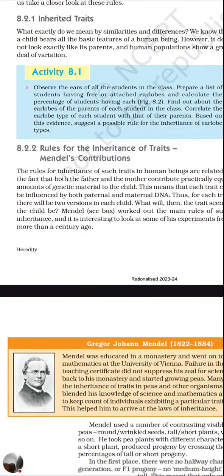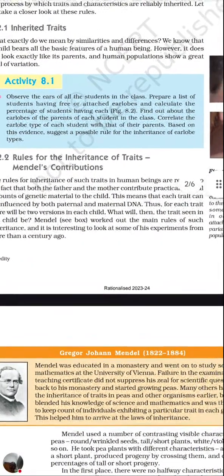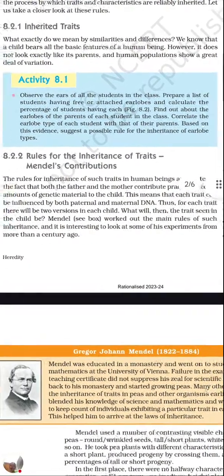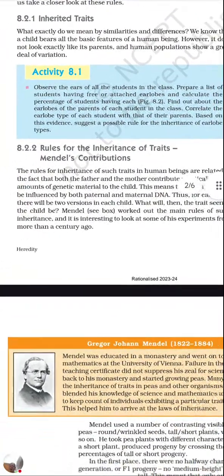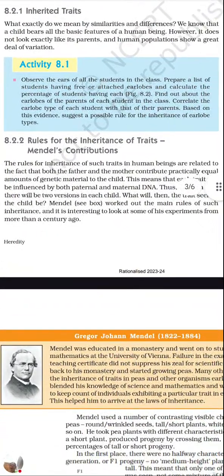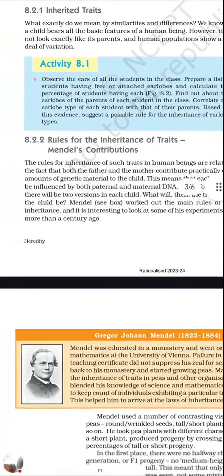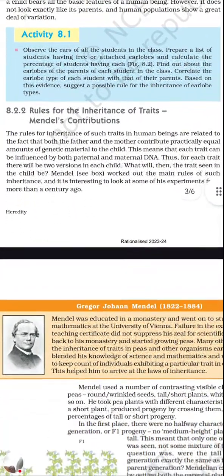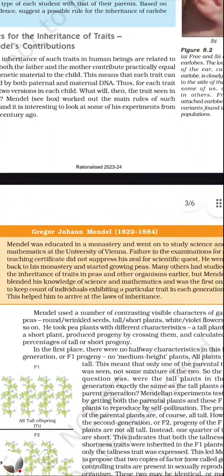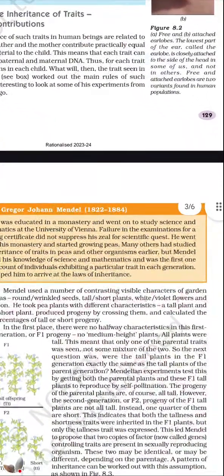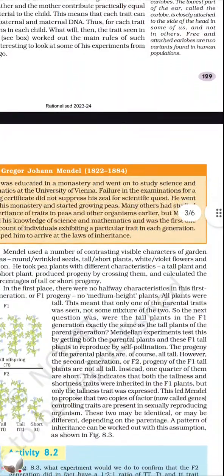Like in the monohybrid cross, we saw the phenotypic ratio and genotypic ratio; the same thing will follow over here also. The dominant character will be represented. Mendel worked out the main rule of such inheritance, and it is interesting to look at some of his experiments from more than a century ago. So here Mendel did the monohybrid cross. Let's read about the monohybrid cross of Mendel.